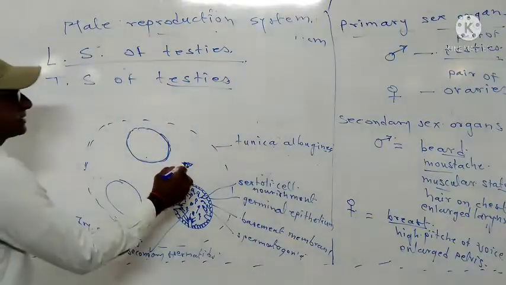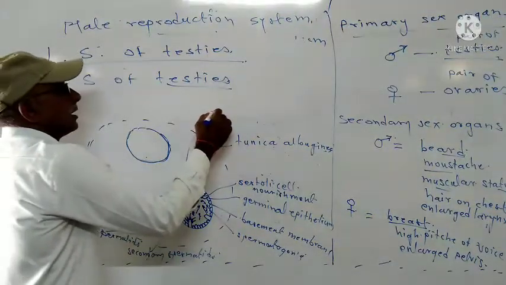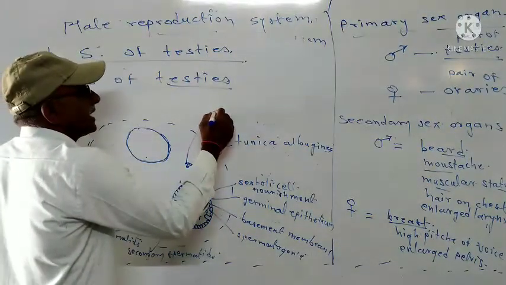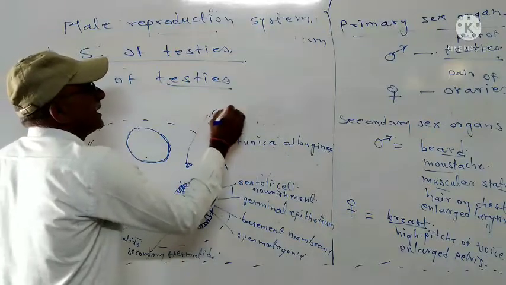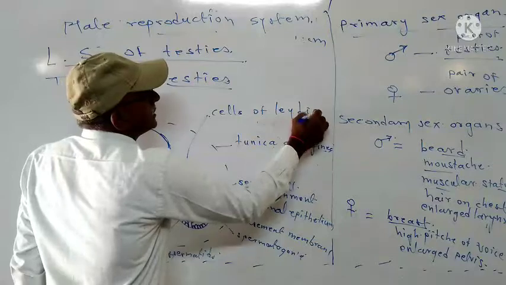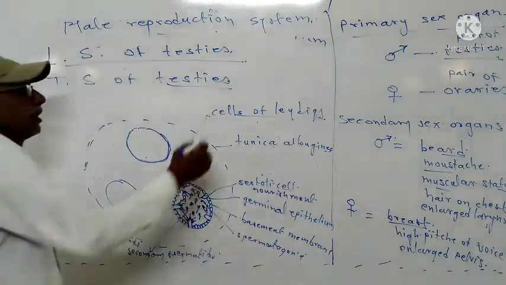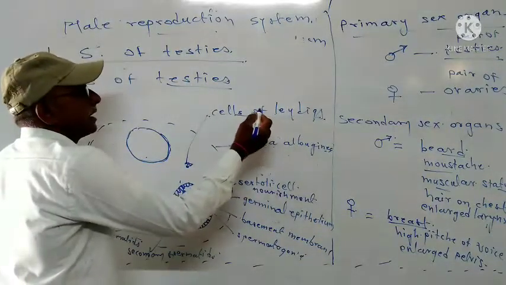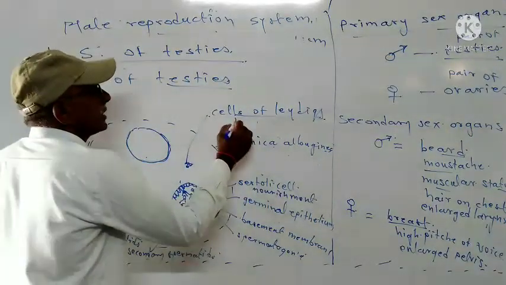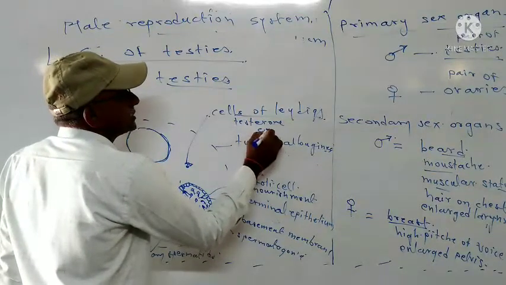Then these cells are called what? Interstitial cells of Leydig. And these Leydig cells are responsible for the secretion of the hormone testosterone, or androgens.